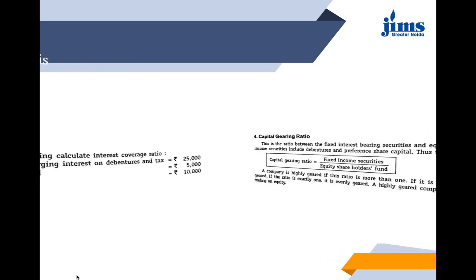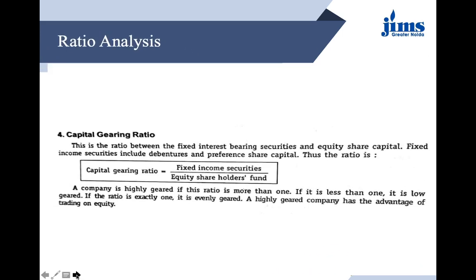Let us move further. Then we have capital gearing ratio. This is the ratio between fixed interest bearing securities and equity share capital. Here fixed income securities include the debentures and preference share capital, because in any situation you need to pay the interest on these particular securities. So they are fixed interest bearing securities. The formula for this we have is fixed income securities, that is debentures and preference share capital, upon the equity shareholders fund.